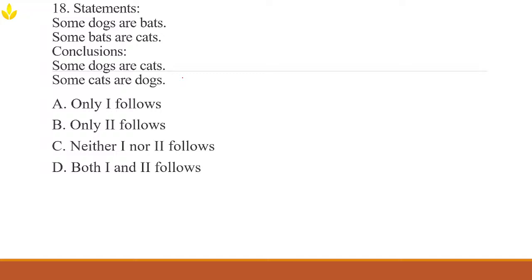And for the same reason, conclusion 2 is also not necessarily true. So, syllogism does not work like a chain reaction. Just because A is linked to B and B is linked to C does not mean that A is linked to C, unless it's explicitly stated. So, neither conclusion 1 nor conclusion 2 follows. So, the right answer for this problem is option C.